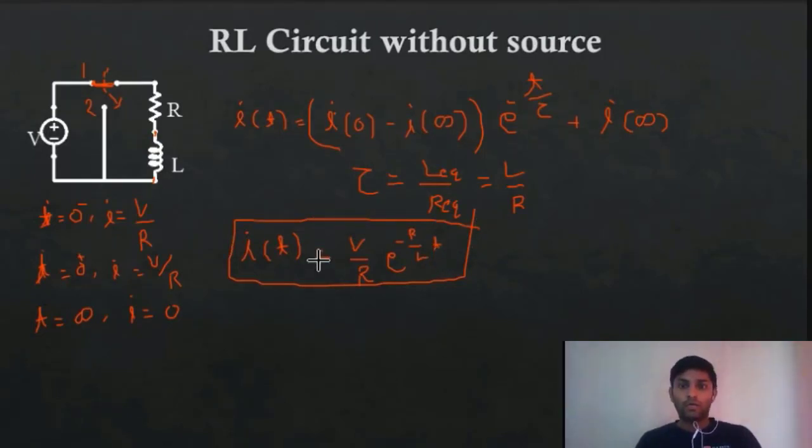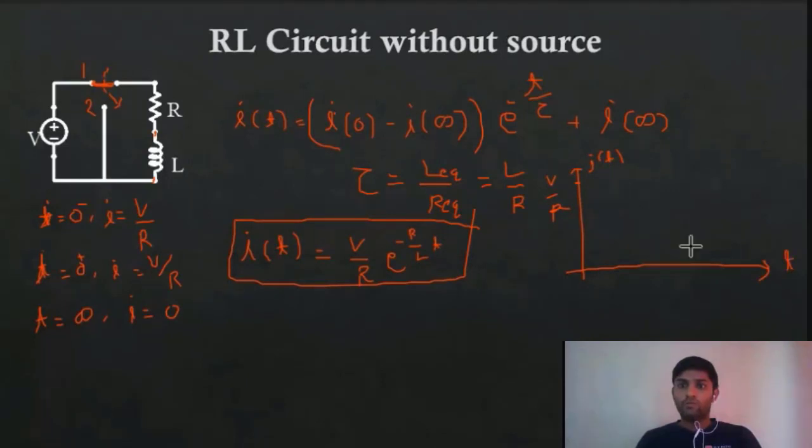Once you have the current, you can easily find the voltage across the resistor and the voltage across the inductor. You can even draw the graph. You can observe from this that at t equal to 0, your current is V by R. So this is your IT, or IL.